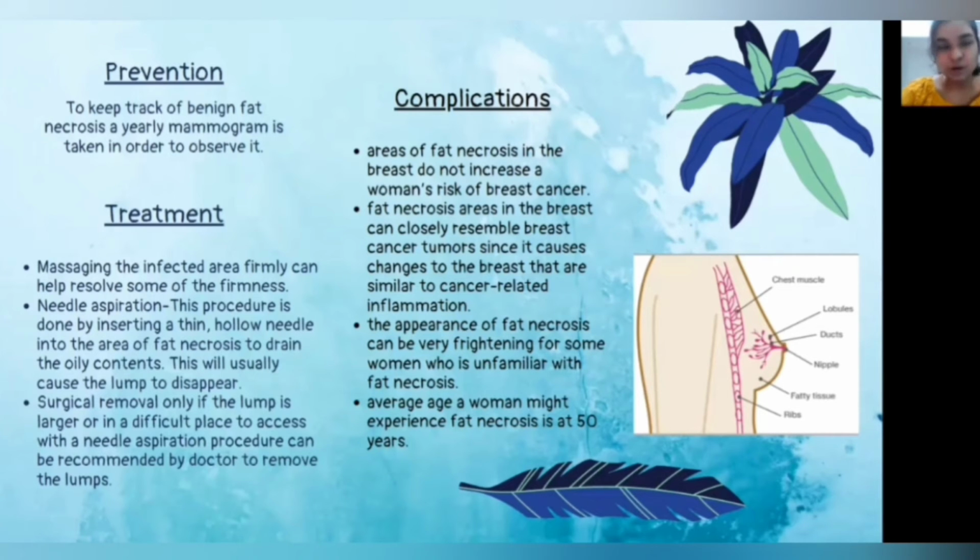Now let's look at how to prevent fat necrosis. Fat necrosis can be prevented by keeping track of any lumps by going for a yearly mammogram to observe whether there is any formation of lumps. Fat necrosis can be treated by massaging the affected area firmly to resolve some of the firmness. A needle aspiration might be recommended by healthcare professionals. This procedure is done by inserting a thin hollow needle into the area of fat necrosis to drain the oily contents. This will usually cause the lump to disappear.